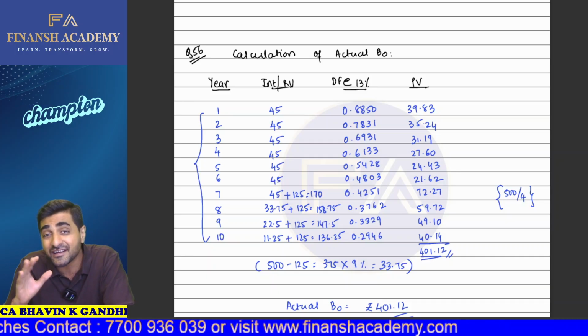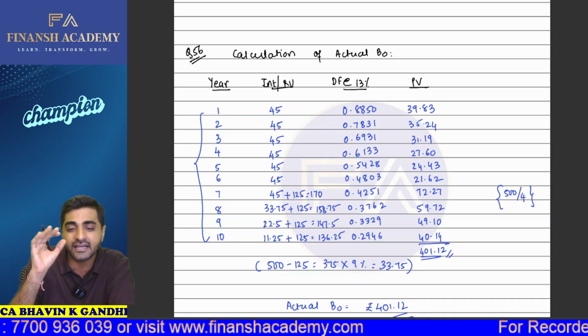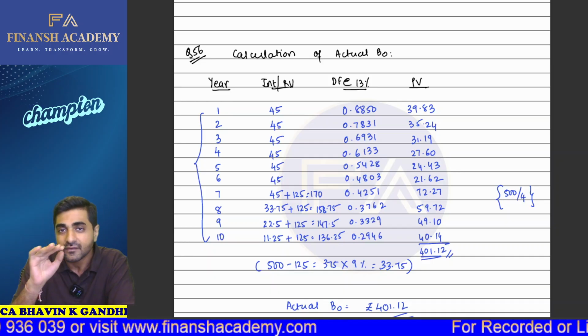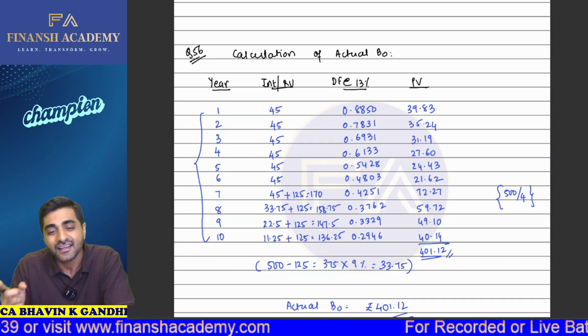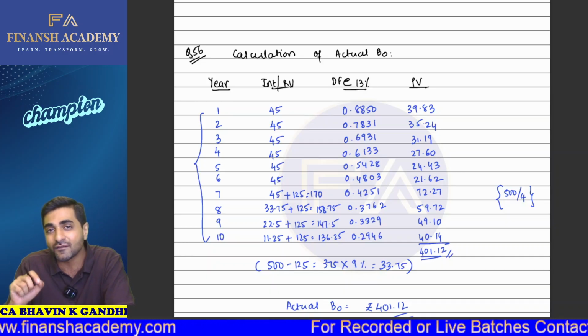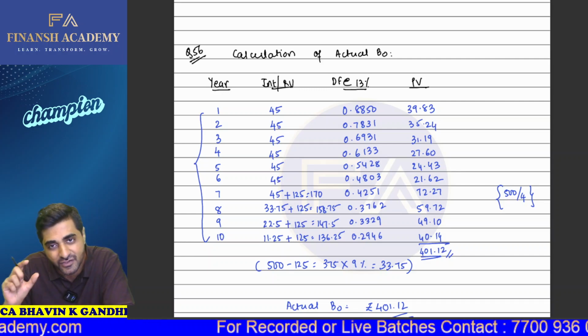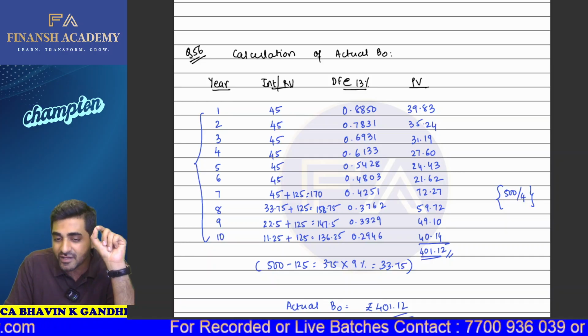But in this particular question, the redemption is happening in installments. So for year 1 to year 7, the interest will be at a constant rate. Then the first redemption cash flow will be received by the investors at the end of the 7th year. That is 500 divided by 4, so 125 will be received. So that's 170. That will be the cash flow received.